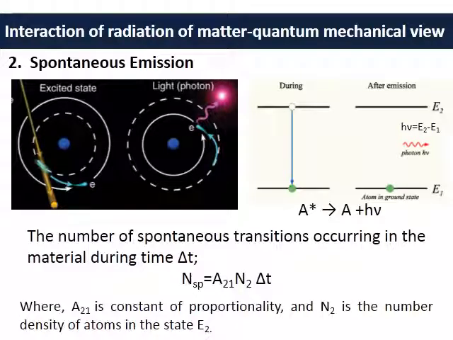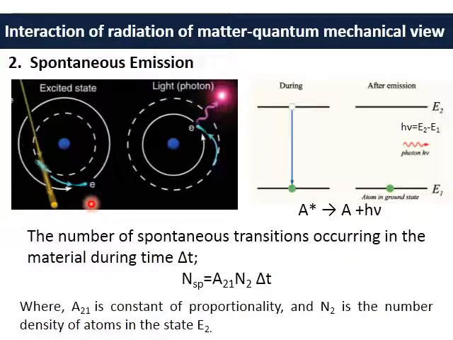So after discussing stimulated absorption, we need to understand what emission is. When we talk about emission, there are two types. The first one is spontaneous emission. Emission takes place from an excited state to a lower state. Now this atom is in its excited state, and while it is getting de-excited, it is emitting radiation which is equal to the energy level difference between the higher and the lower level.